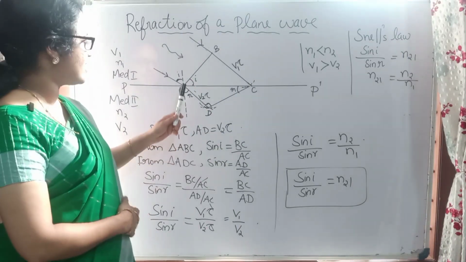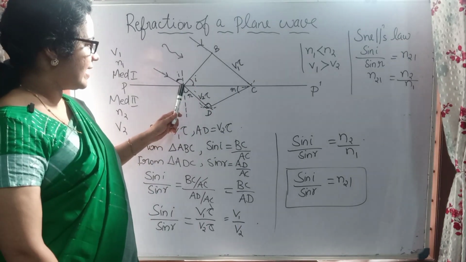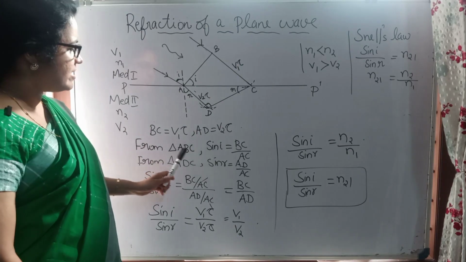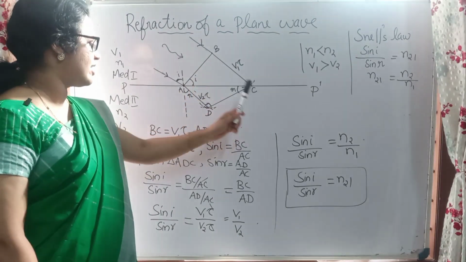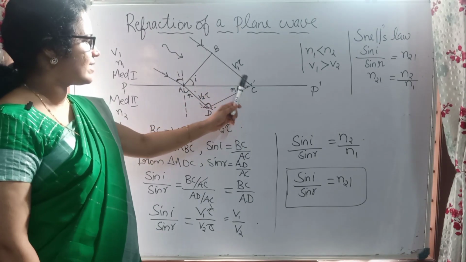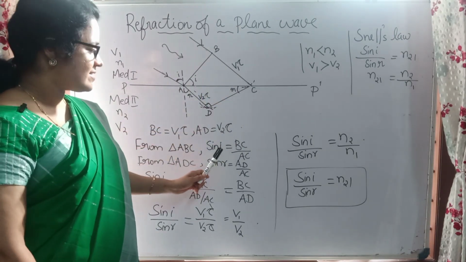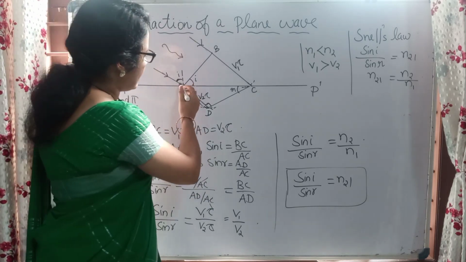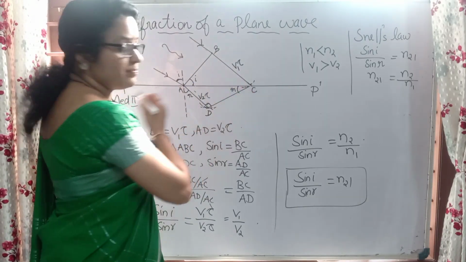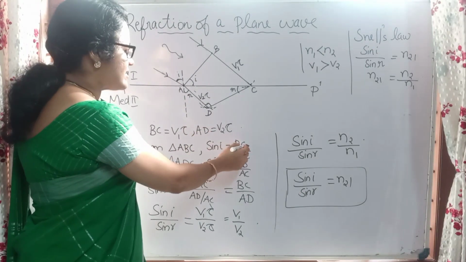For that we are considering this triangle ABC. So from ABC, how can we find sin I? Sin I means BC divided by AC. This is the opposite side by the hypotenuse. So sin I is equal to BC by AC. Clear? So we are considering this triangle A, B and C. Right, so that is BC by AC.